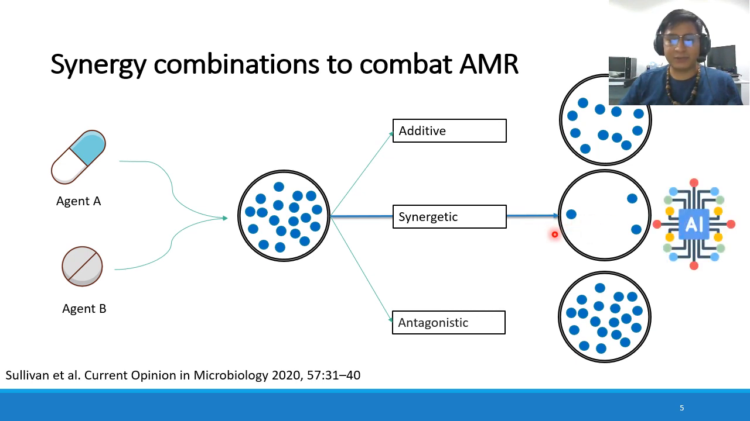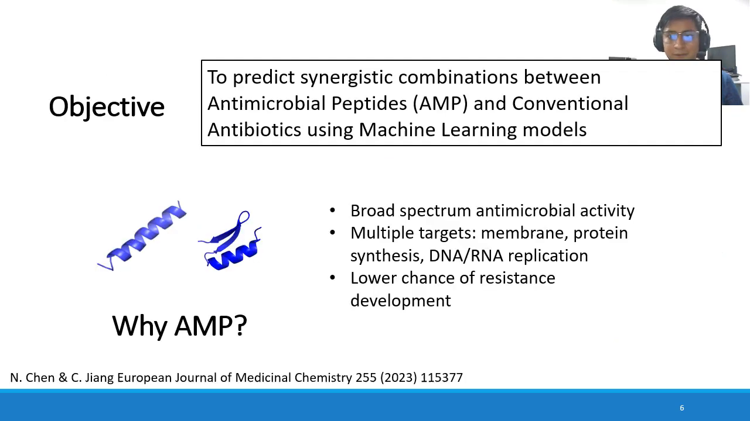And here is where artificial intelligence comes in. Artificial intelligence can learn from already known synergistic combinations, learn the patterns and predict if a novel and unknown combination can have this desired activity. So, the objective of this project is to predict synergistic combinations between antimicrobial peptides and conventional antibiotics using machine learning models.